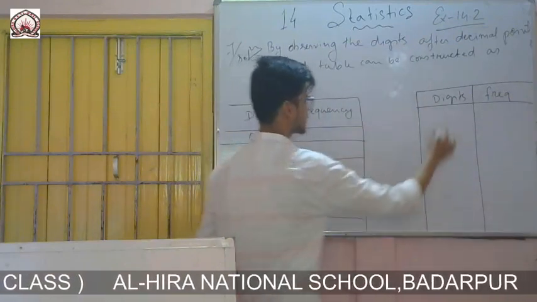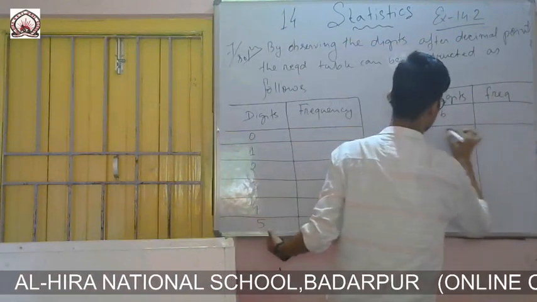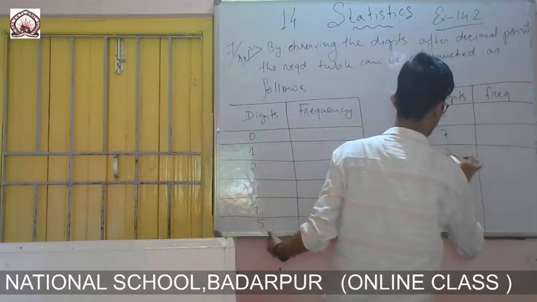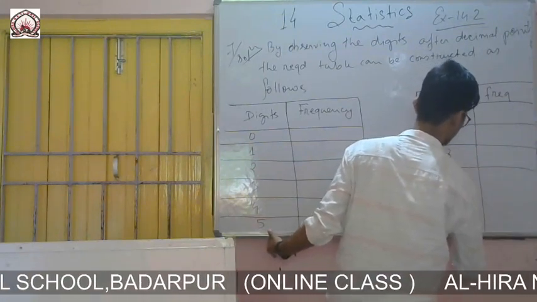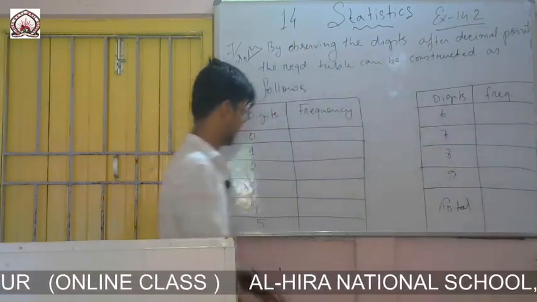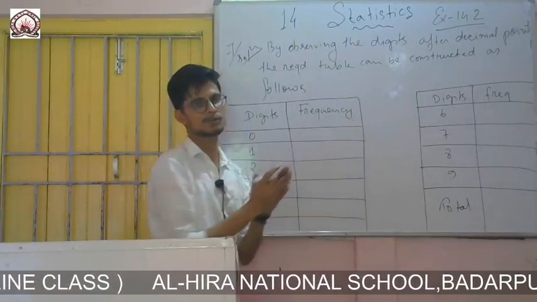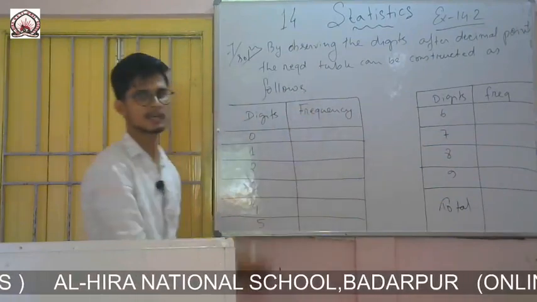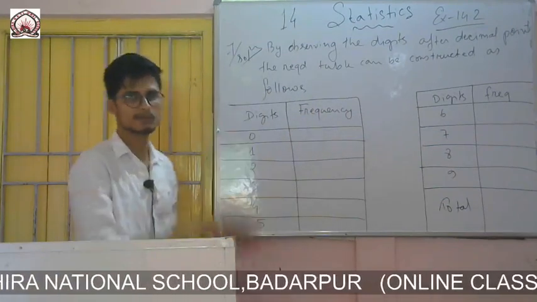Up to 5 I have written here, then 6, 7, 8, 9, and last it is for writing the total. There was no space, that's why I have written it here. Don't write like this, you write the full table in one plane on a single page.